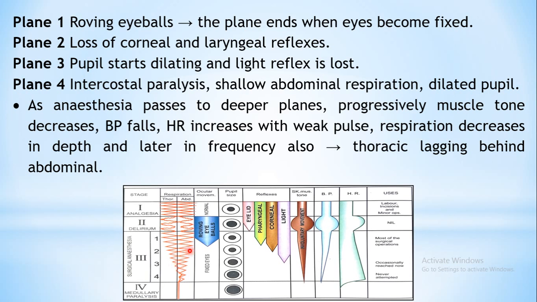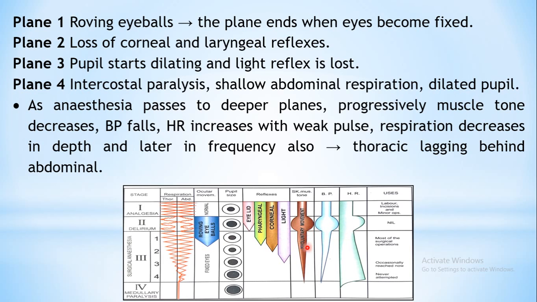Shallow abdominal respiration will be continued. The abdominal respiration is little bit maintained, but we are losing the thoracic respiration, and later on the thoracic respiration also lags behind the abdominal respiration. The frequency is not matching with the abdominal respiration, so thoracic respiration is lagging behind.